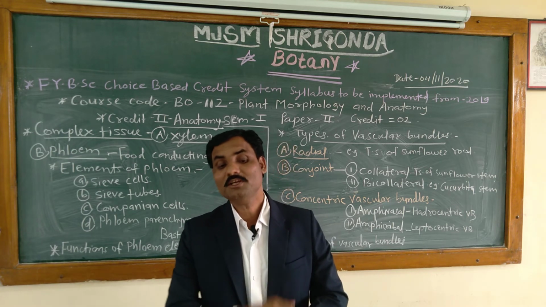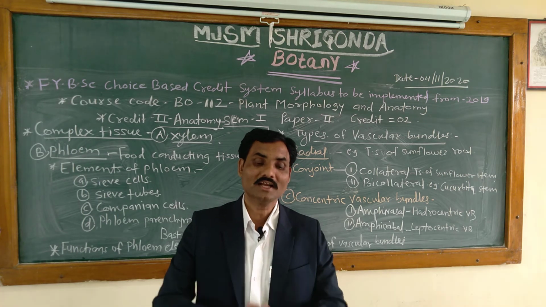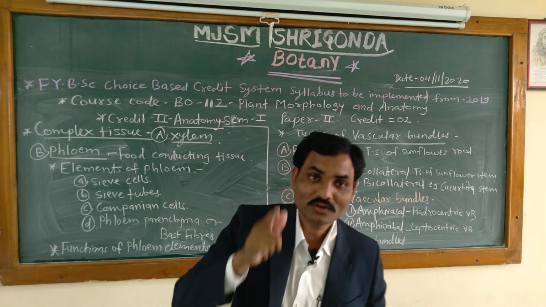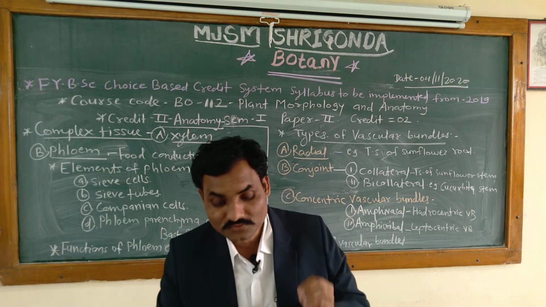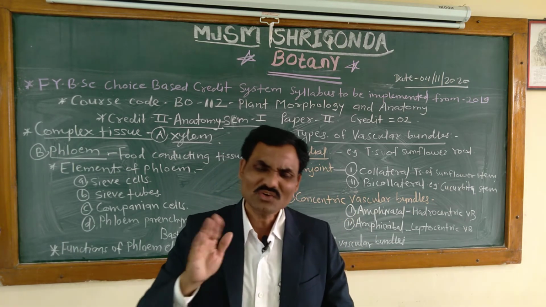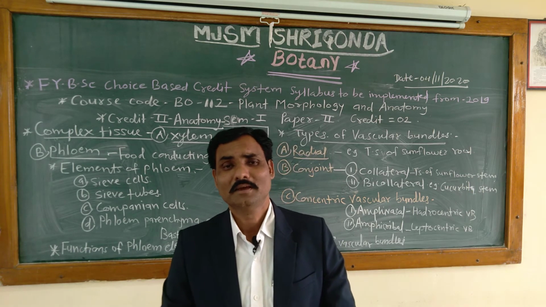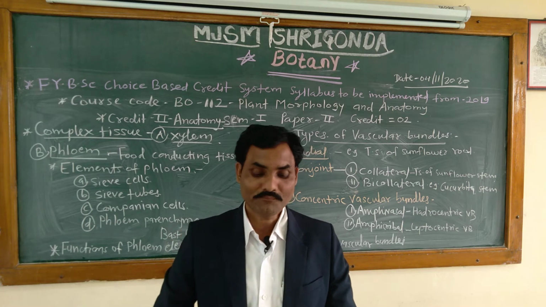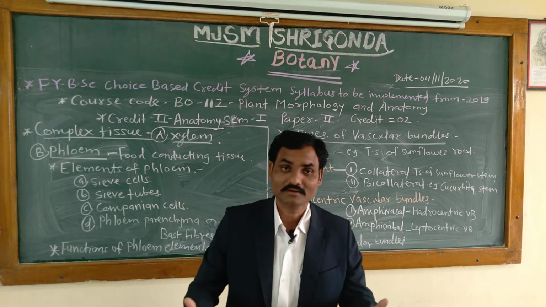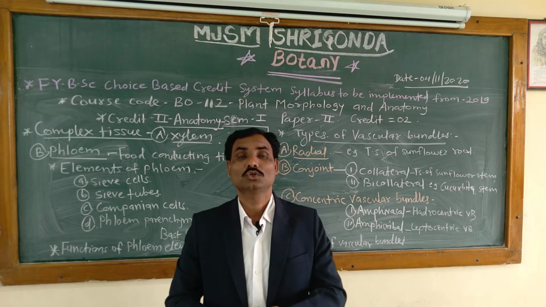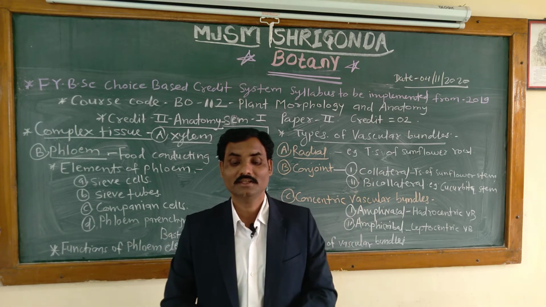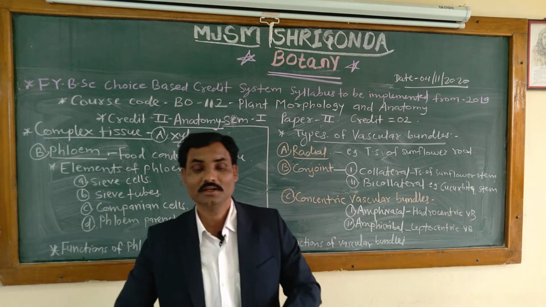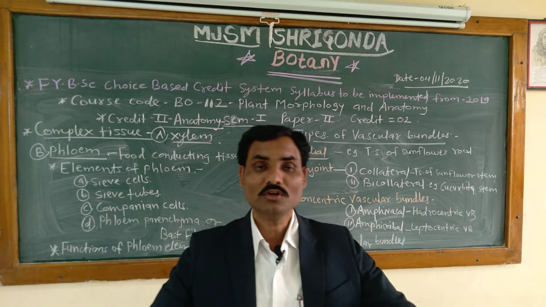Then what is the function of these sieve tubes? What is the main function? The main function of sieve tubes is the longitudinal translocation of prepared food material. It carries the prepared food material from the leaves to the storage organs in the downward direction, and to the growing regions in the upward direction, means both directions.